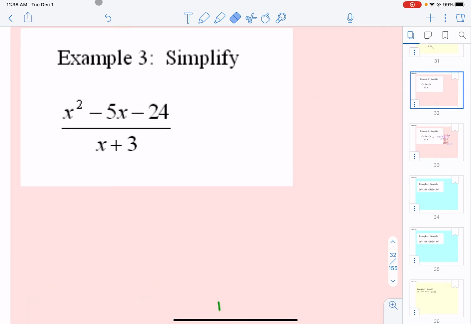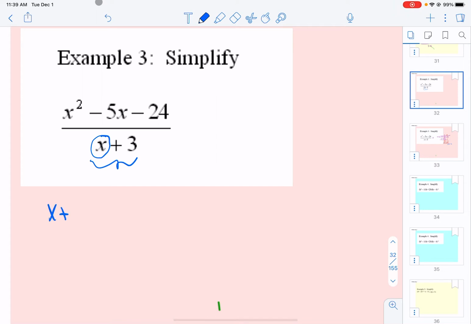Now the way that I noticed that this is a good candidate for synthetic division is you want your x right here to be a plain old x. This needs to be two terms, and it needs to be x plus a number or x minus a number, which it is, okay?